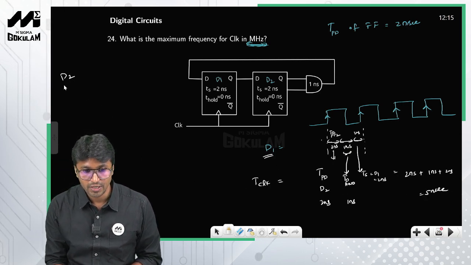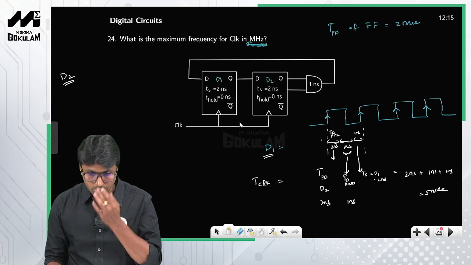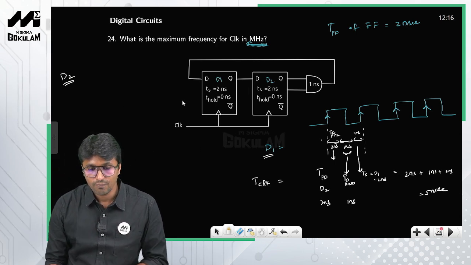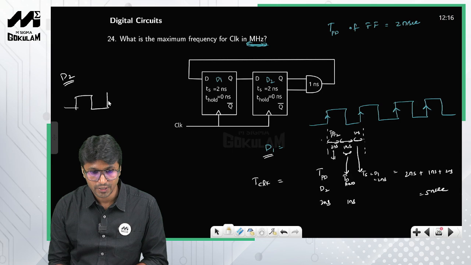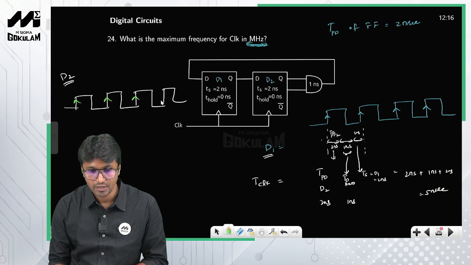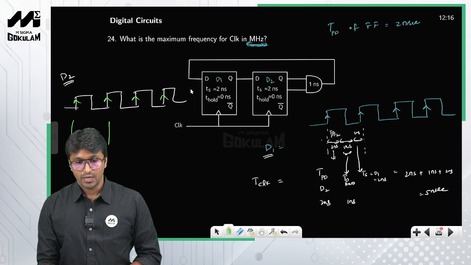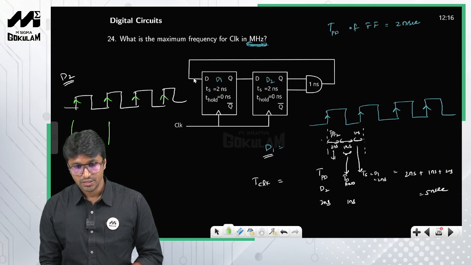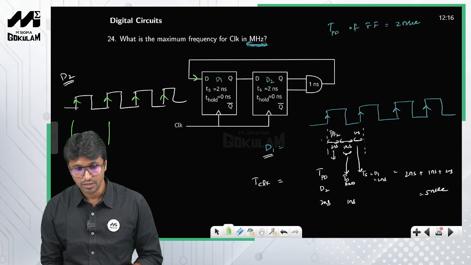Now let us look at D2. I'll also mark the clock edges, the positive edges. What are the sequence of events that occur between two clock edges? Listen, at the positive edge, this flip-flop has a readily available input, so it has to wait for the propagation delay of this first flip-flop.